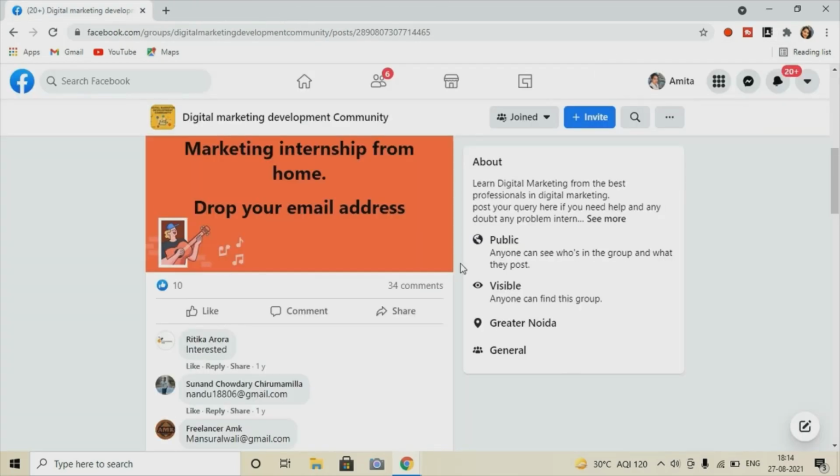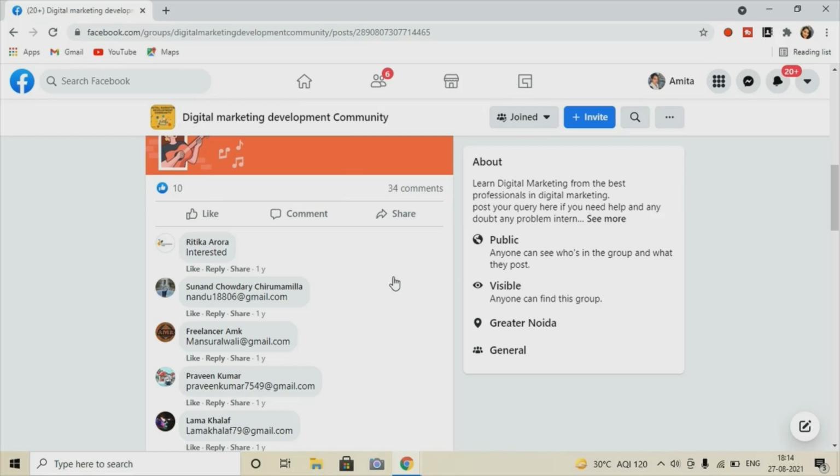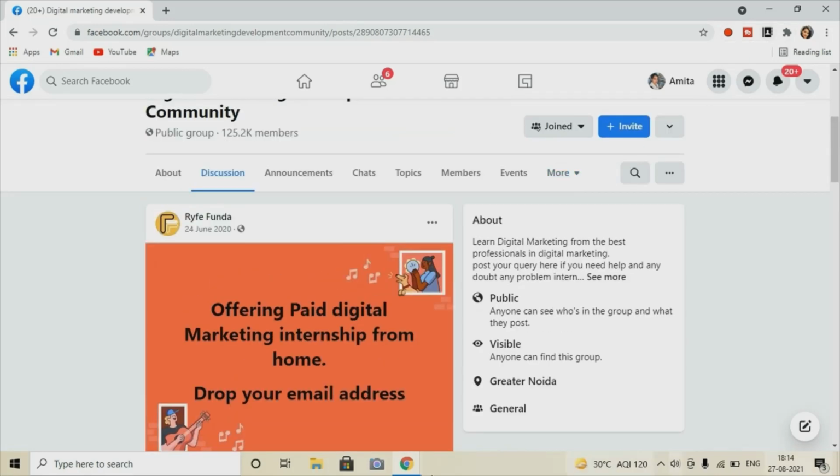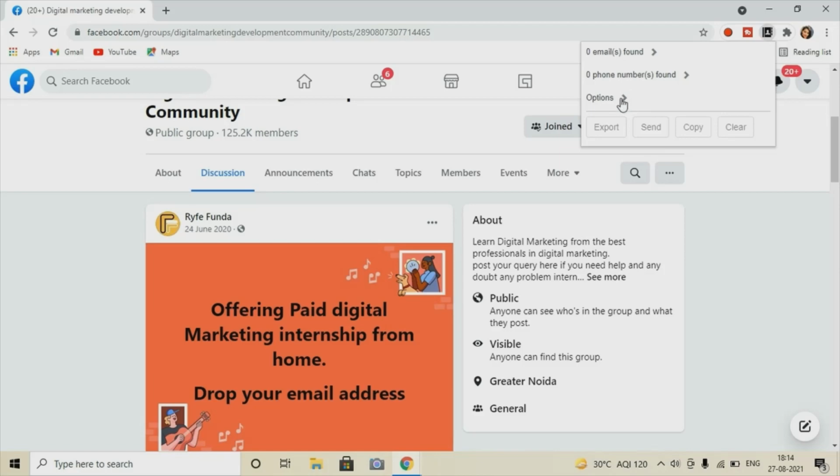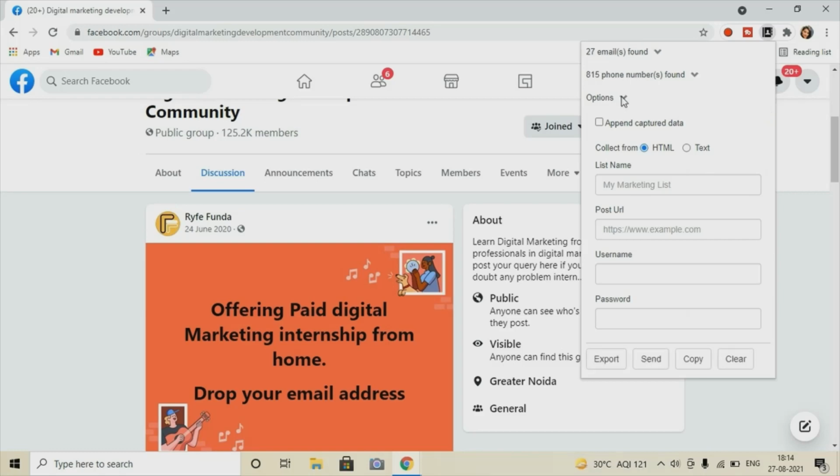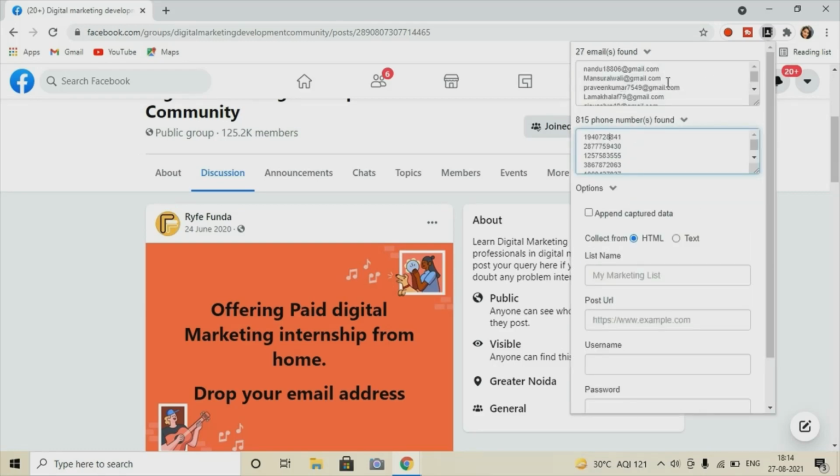Now I'm coming back to this page, and here I'm going to check with the email exporter how many emails I'm going to get from here. It is taking a little time. Let me click on options. Yeah, so after refreshing, you can see that I'm getting 27 emails from here. So you can see that I can easily copy them, and I can target them as per my content, as per my niche.